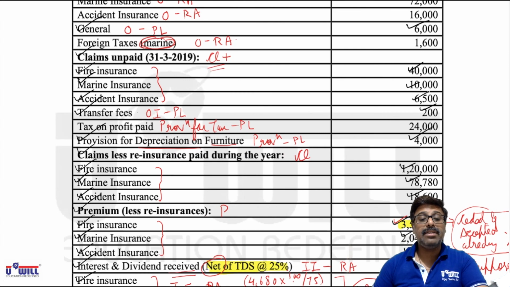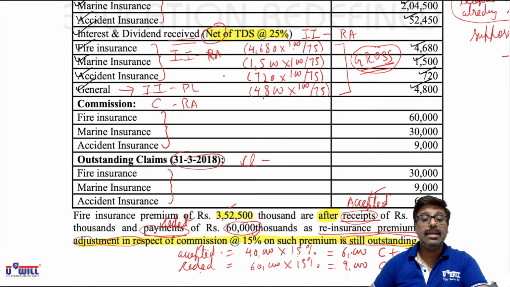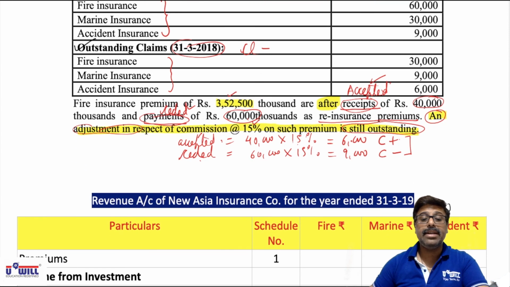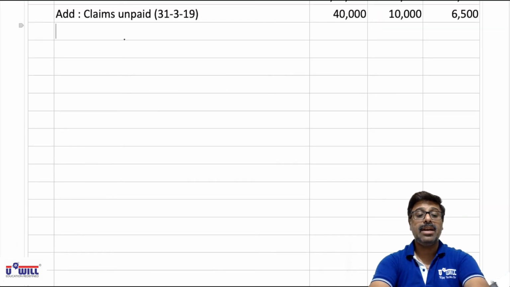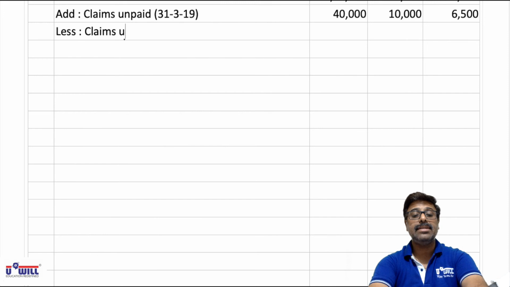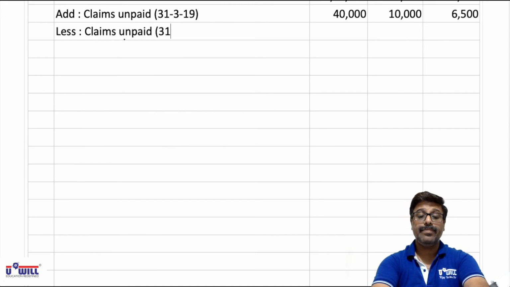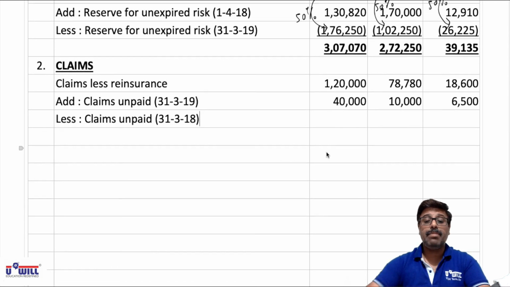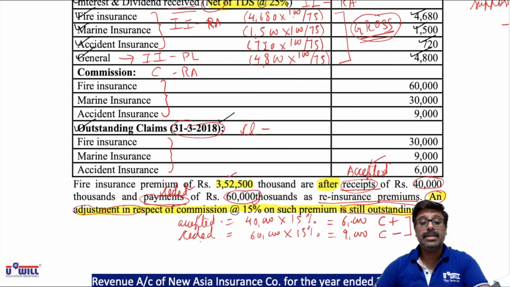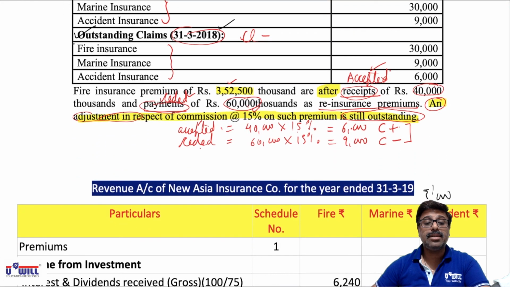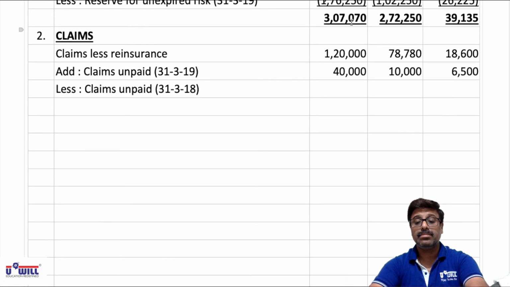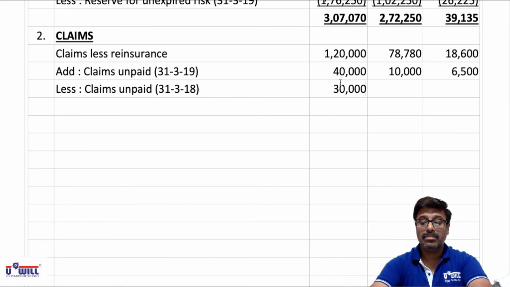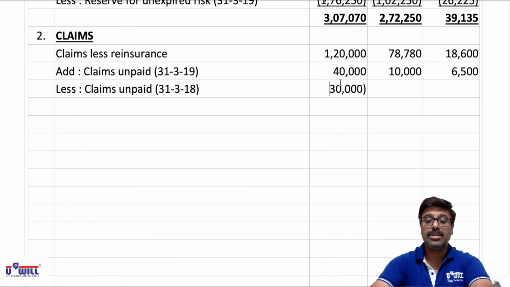Then after unpaid 31/3/19, which other item is marked as CL at the end? Outstanding claims on 31/3/18. So that we will minus as opening outstanding. So we will minus all of it on less claims unpaid or opening outstanding, that is 31/3/18. So claims unpaid on 31/3/18, that is fire insurance 30,000 we have to minus. So write it in bracket, fire insurance 30,000.